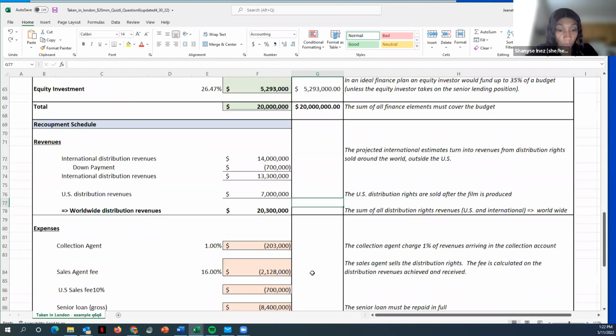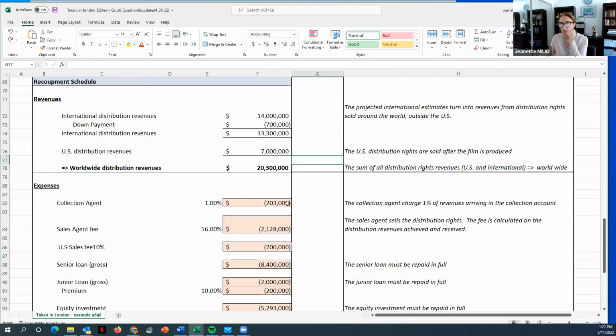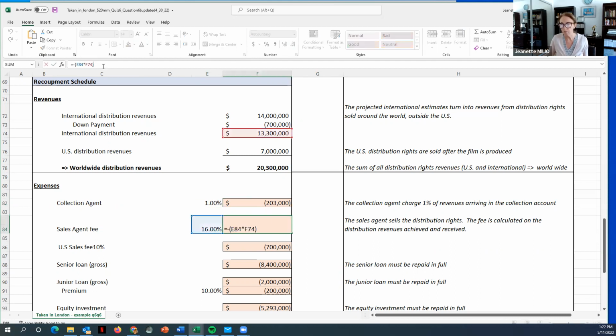Great. So then we have to go to the expenses. Here we have 203,000 that we have to pay to the sales agent. And then we have the sales fee of 16 million of this amount because we already paid the sales fee on this portion. So we only need to pay the sales fee on the portion that is still being sold.